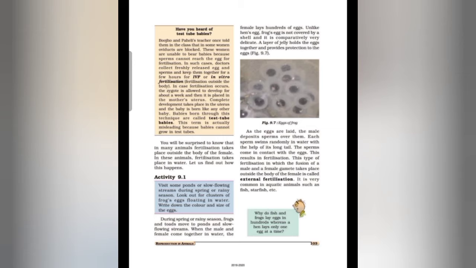That means in internal fertilization, the eggs are fertilized by the sperm inside the female's body to form a zygote. For example, internal fertilization takes place in mammals, humans, birds, reptiles and insects. So this is all about the types of fertilization.